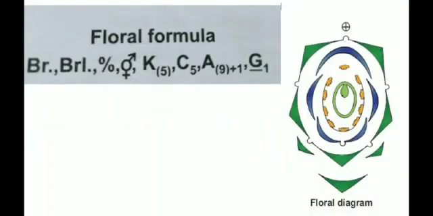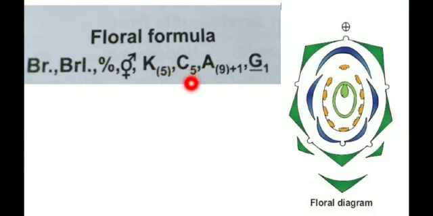And the next one is the floral formula of Clitoria ternatea. BR means bracteate and BRL means bracteolate. This one is zygomorphic, this is bisexual and complete flower, and this is the calyx, five, that is gamosepalous. Since all five are joined together, it is in a bracket, and this one is the corolla, apopetalous.